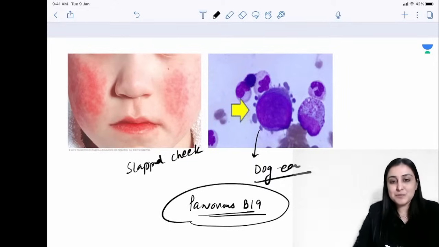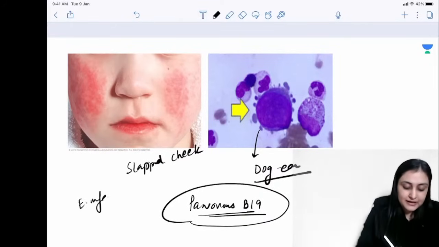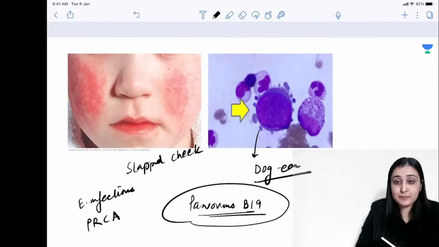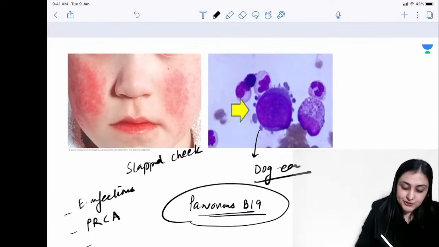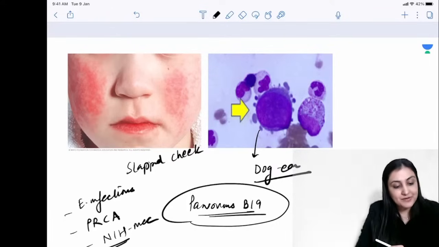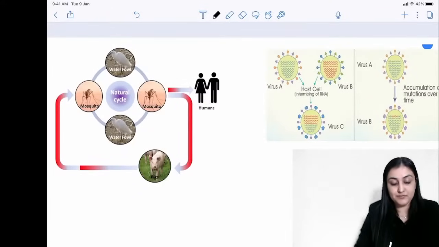So parvovirus B19 is gonna cause erythema infectiosum. In addition, it can cause pure red cell aplasia in patients who have any sort of a disorder. It can also cause non-immune hydrops. In fact, it's the most common cause of non-immune hydrops. Okay, so this is about parvovirus.